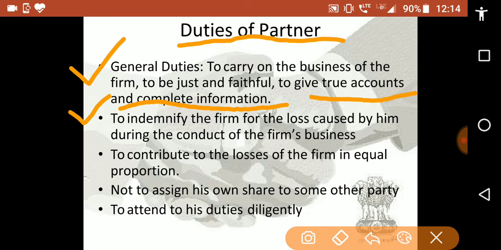Next, to indemnify the firm for the loss caused by him during the conduct of the firm's business. Next, to contribute to the losses of the firm in equal proportion. Next, not to assign his own share to some other party. Next, to attend to his duty sincerely. These are the duties of the partners.